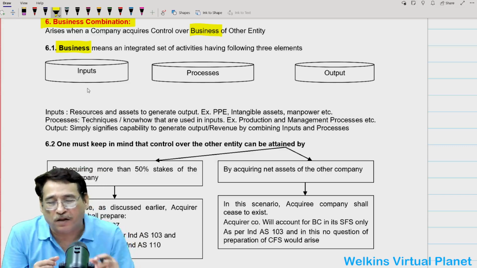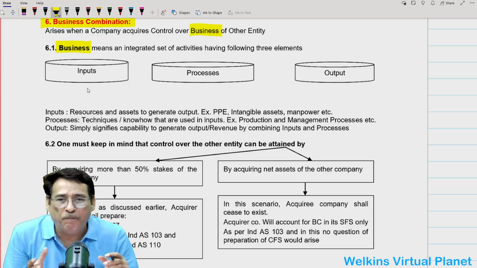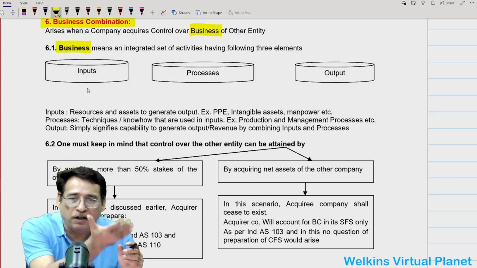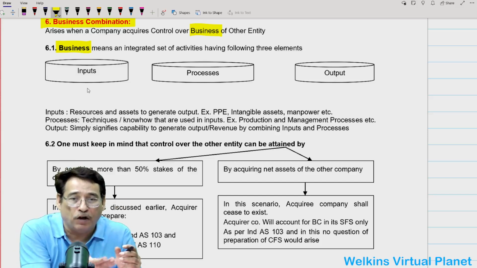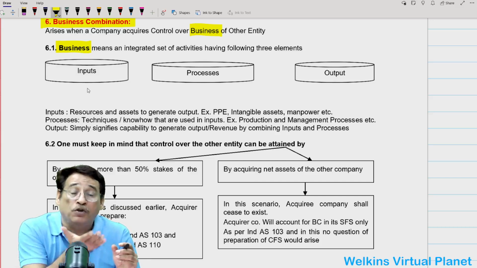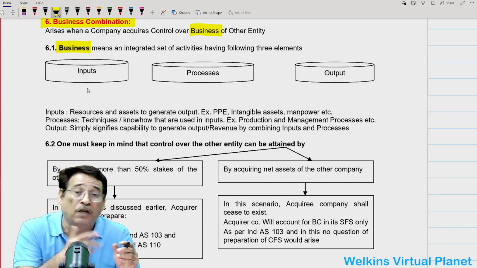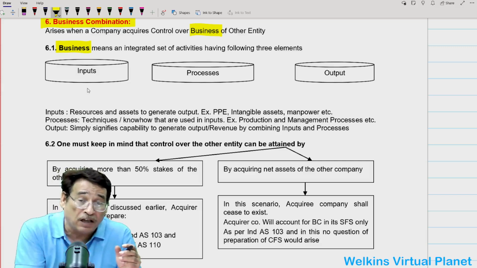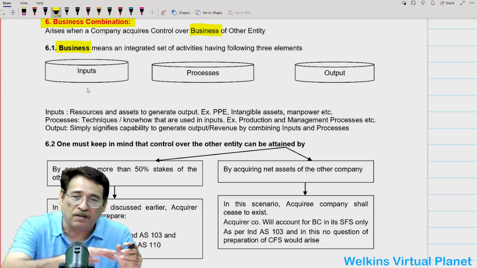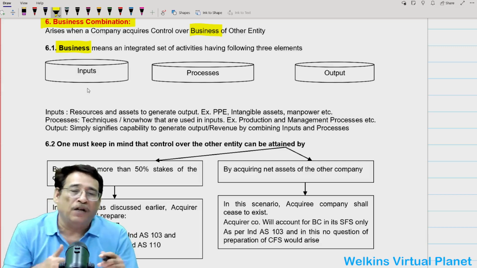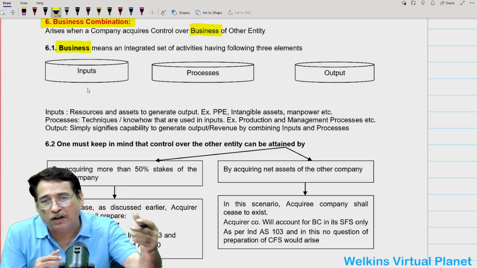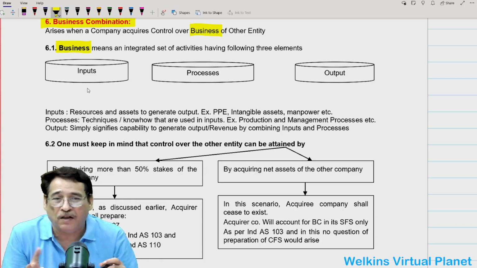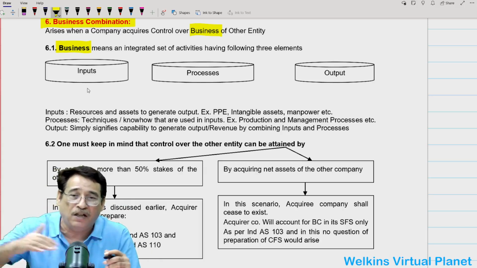And the last one is output. Output simply refers to the capability of the entity or the business to generate output. Even though your business right now may not be generating revenue, if it has the capability, this criterion will be satisfied. So if I am going to acquire control over the business of another entity, your entity must meet these three parameters.